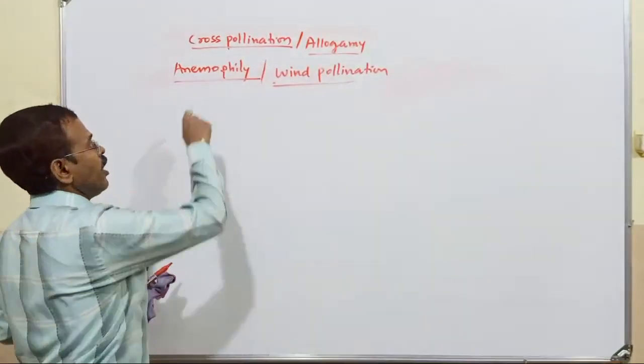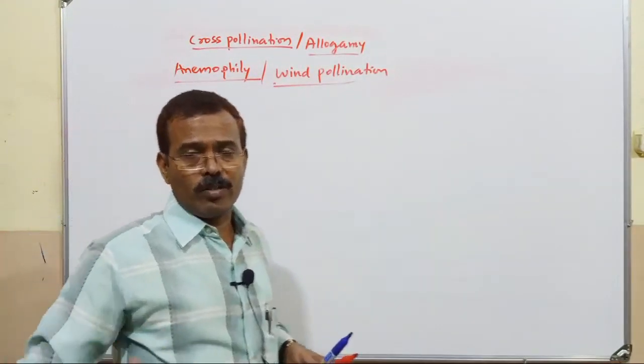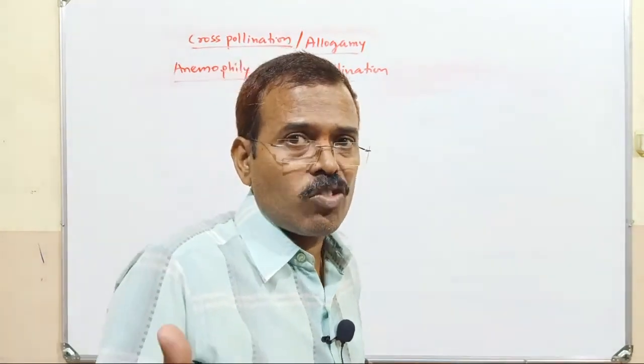Listen. Anemophily, anemos means wind. Philus means loving.